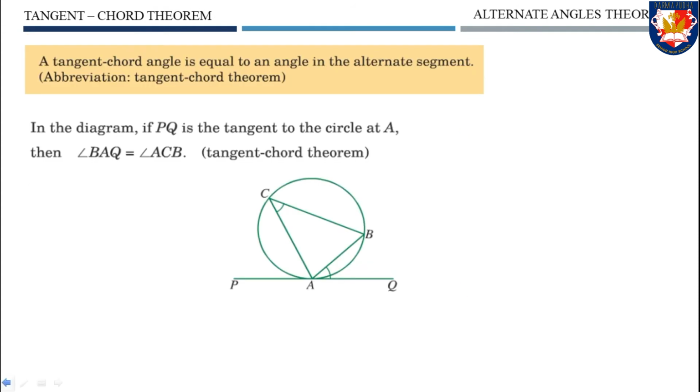Now let's discuss the other theorem, namely the tangent chord theorem, or sometimes called the alternate angles theorem. A tangent chord angle is equal to an angle in the alternate segment. Let's see the diagram. PQ is the tangent to the circle at the point A. The angle BAQ and angle ACB are equal. BAQ equals angle ACB.